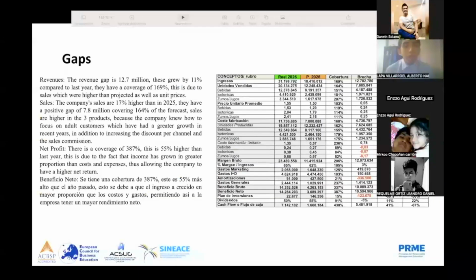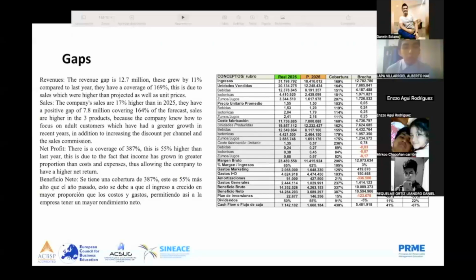Revenues. The revenues gap is 12.7 million, and this grew by 11% compared to last year. They have a coverage of 169%. This is due to the sales being higher than projected, as well as unit prices.